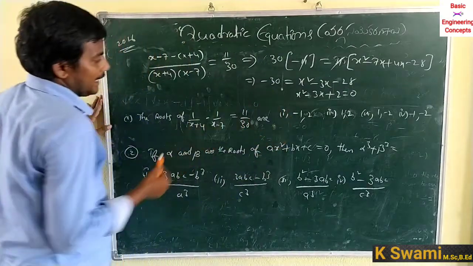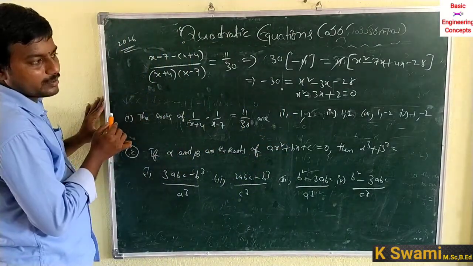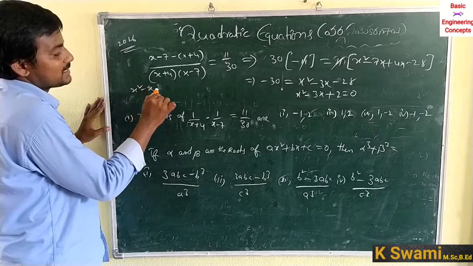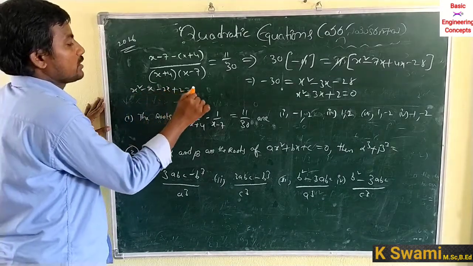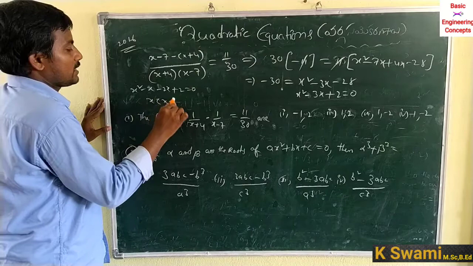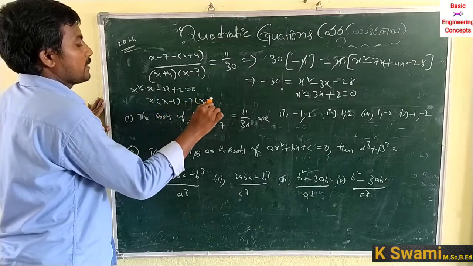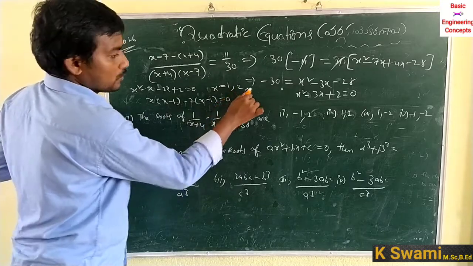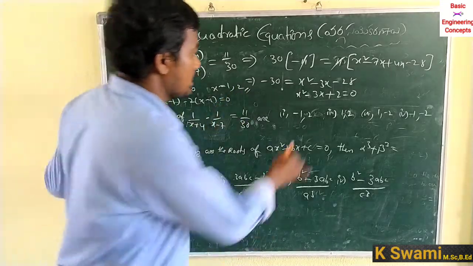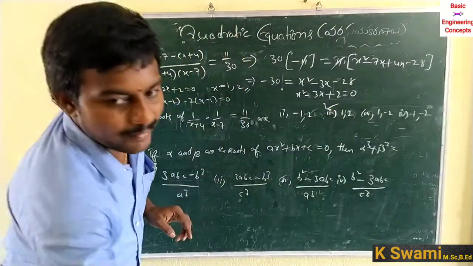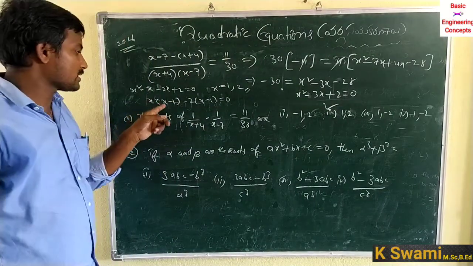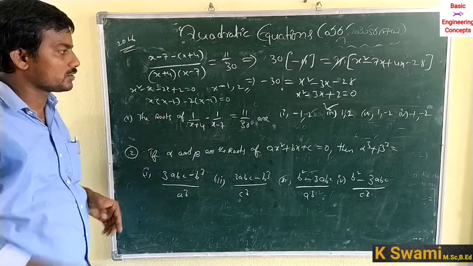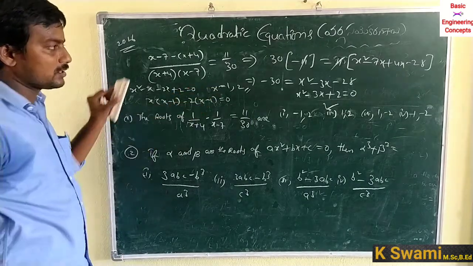So by factorization, x square minus 3x plus 2, x square minus x minus 2x plus 2 is equal to 0. So x minus 1 into x minus 2 is equal to 0. x is equal to 1, x is equal to 2. The correct option is the second option. Because x minus 1 is equal to 0 and x minus 2 is equal to 0, so x is equal to 1, x is equal to 2.